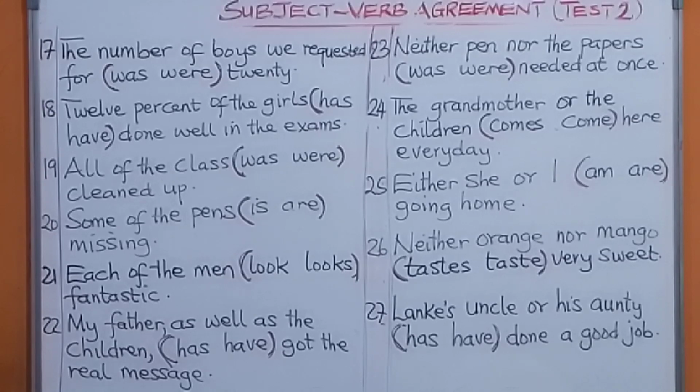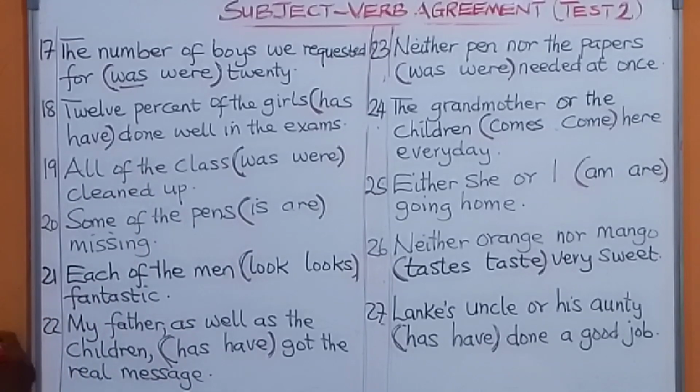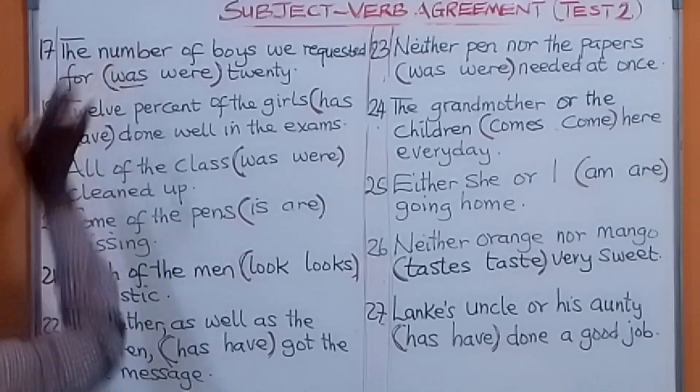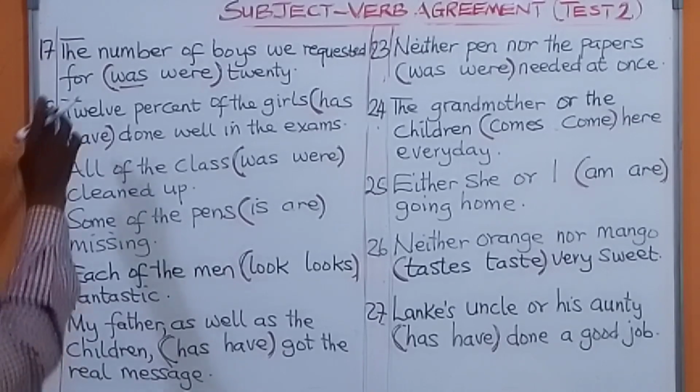The number of boys we requested for was going to be the answer, was. The number of boys. We say when you see this word, the number, it represents singular. So the number of boys, despite the fact that the boys is plural, we are talking about the number.